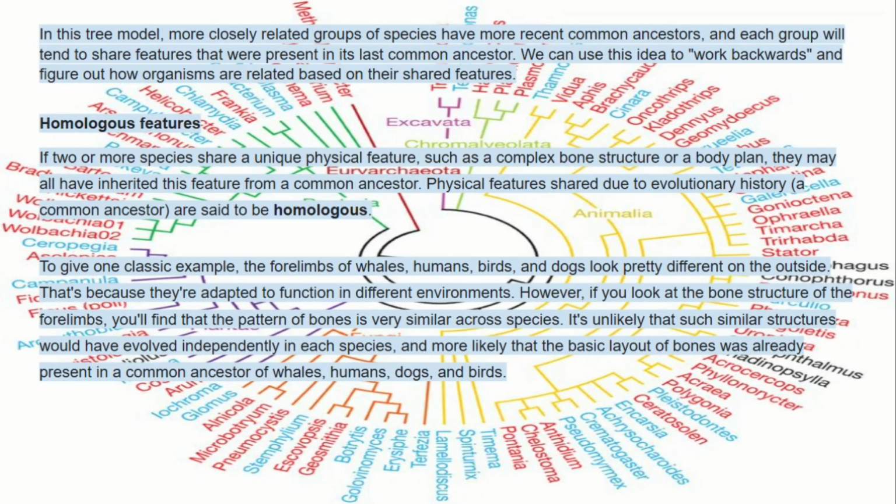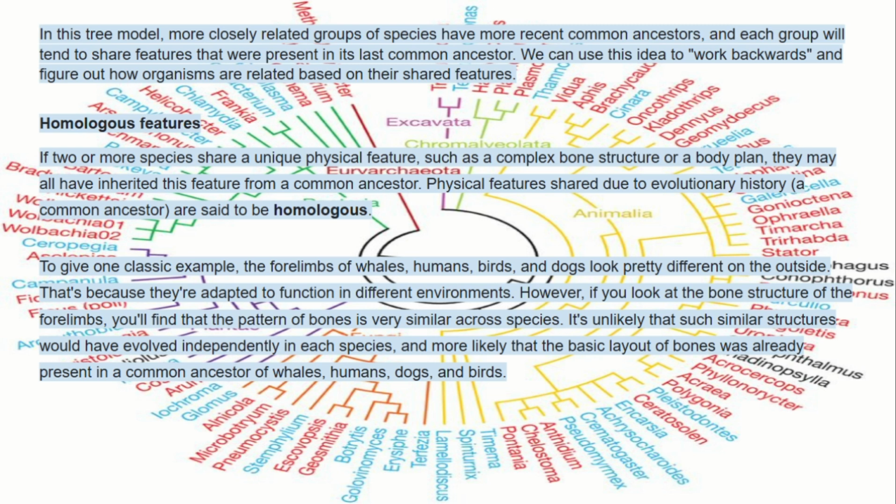We can use this idea to work backwards and figure out how organisms are related based on their shared features. Homologous features: if two or more species share a unique physical feature, such as a complex bone structure or a body plan, they may all have inherited this feature from a common ancestor. Physical features shared due to evolutionary history, a common ancestor, are said to be homologous.